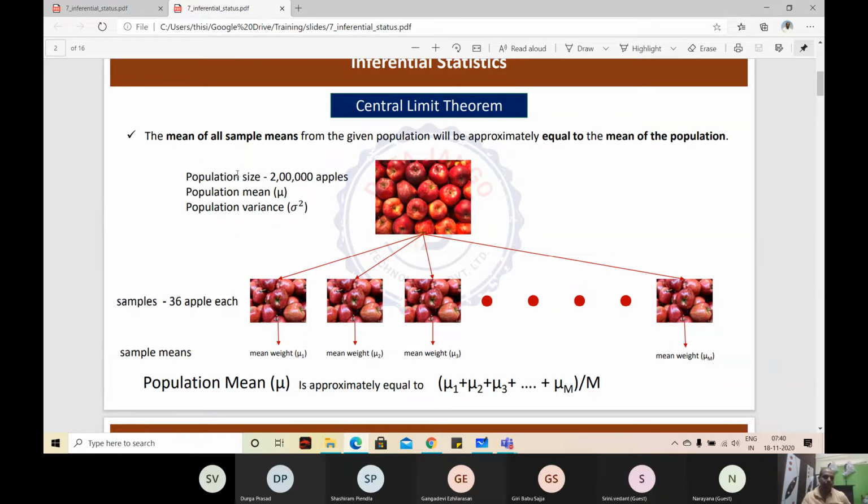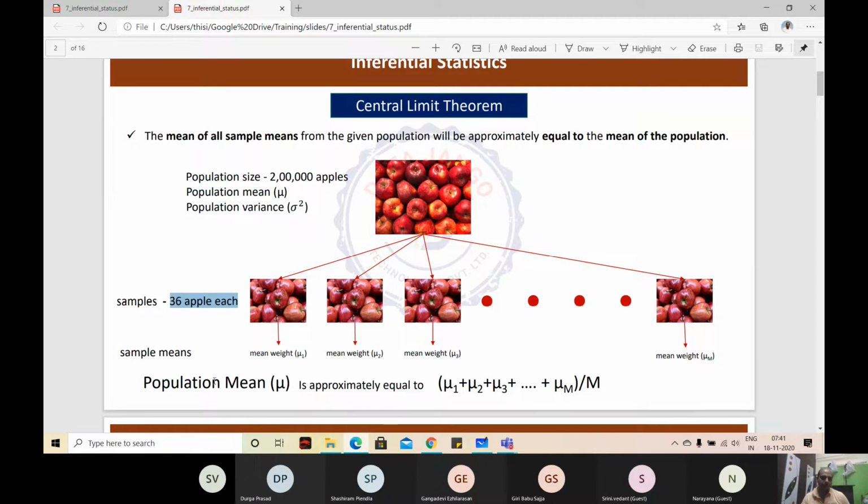So what this means, suppose that there is a population size of 2 lakh apples, 200,000 apples. Population mean and population variance, right? Mu is the population mean. Sigma square is the population's variance. Standard deviation is sigma. This is notation. So suppose that each sample has 36 apples. There are many samples taken. One sample, 36 apples, second 36 apples, third 36 apples, like that many samples were taken.